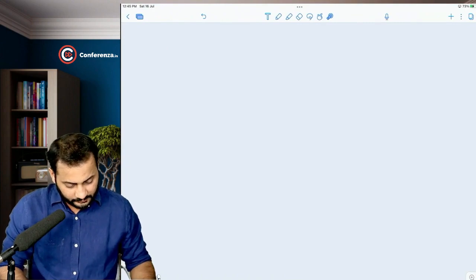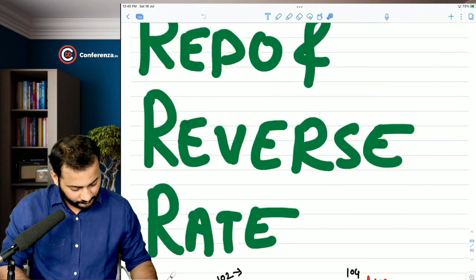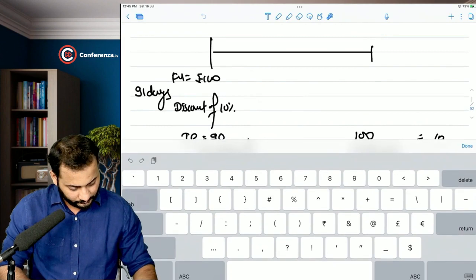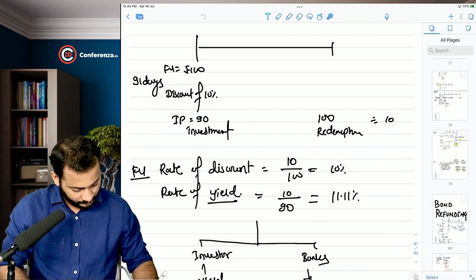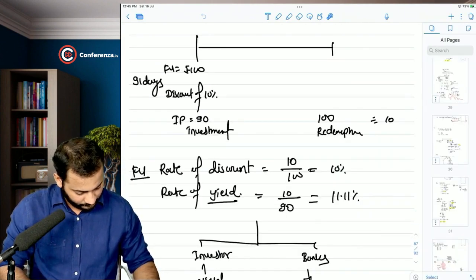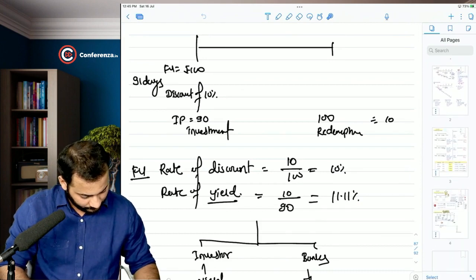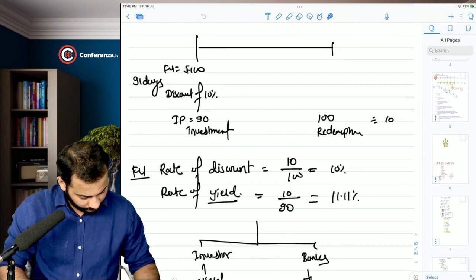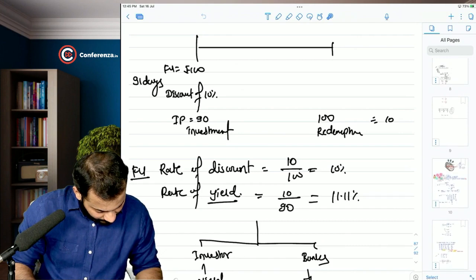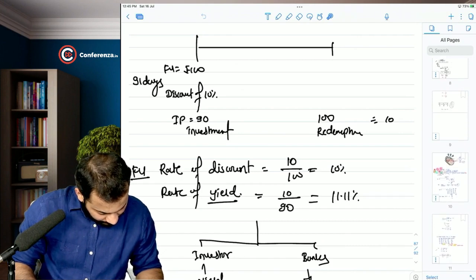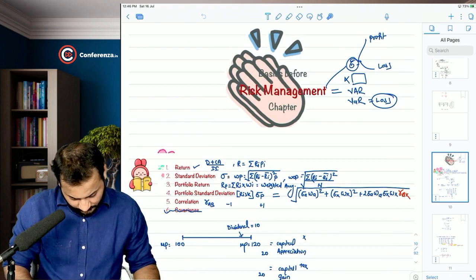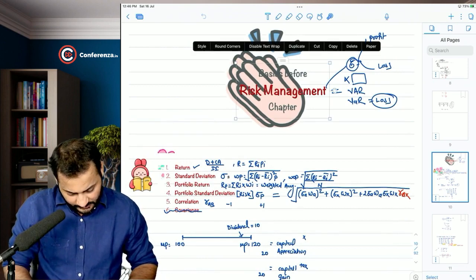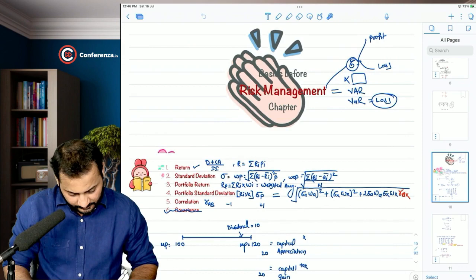The beginning. Just give me a second. Yeah, this is the basics before the risk management chapter.